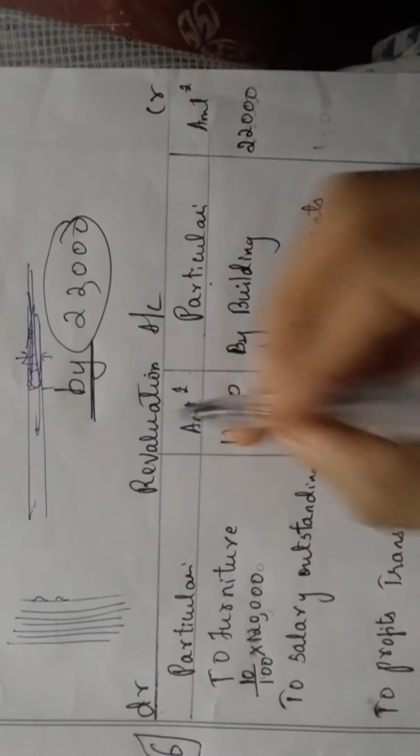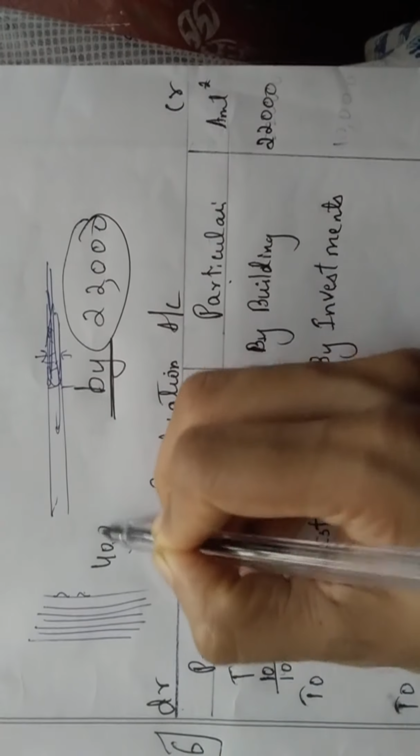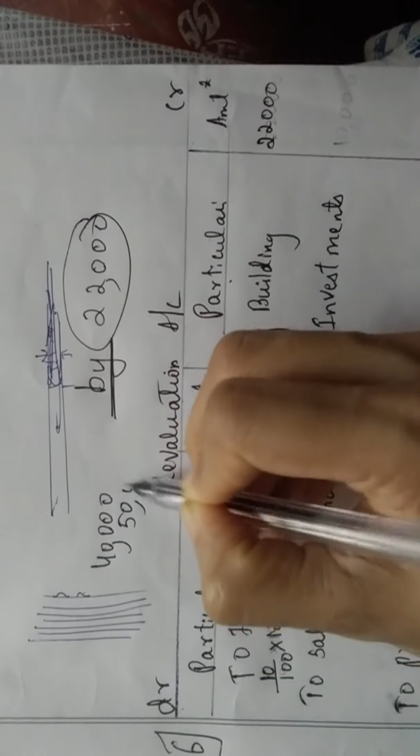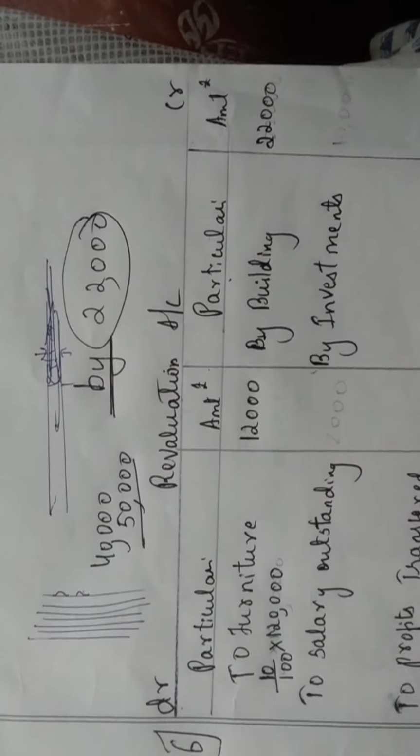Next, what they are telling, students? They are telling investments are revalued at 50,000. You should just compare your investment. Old investment to the rate ಏನಿದೆ? Investment 40,000, but it has become how much they are telling? 50,000. So it was 40,000, now it is 50,000. It is increase or decrease? Definitely increase ಆಗಿದೆ.